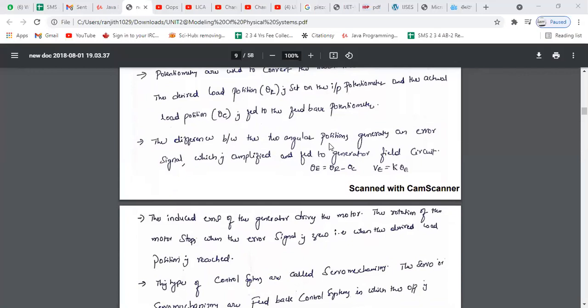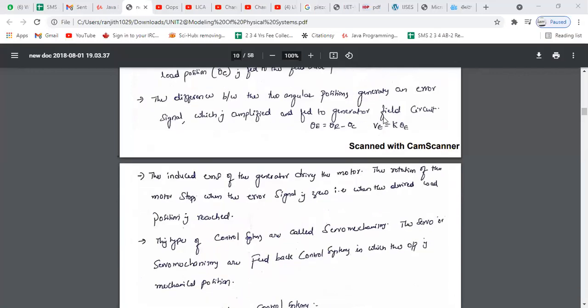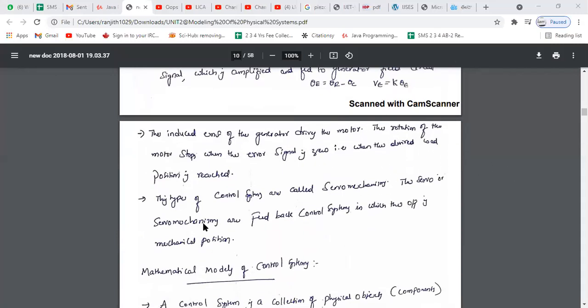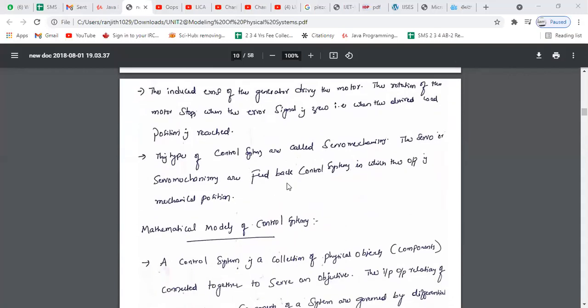The difference between the angular positions generates an error signal, which is amplified and fed to the generator field circuit, whose voltage is VE. The induced EMF of the generator drives the motor. The rotation of the motor stops when the error signal is zero, that is, when the load has reached the desired position. This type of control system is called a servo mechanism. Servo mechanisms are feedback control systems in which the output is mechanical position.